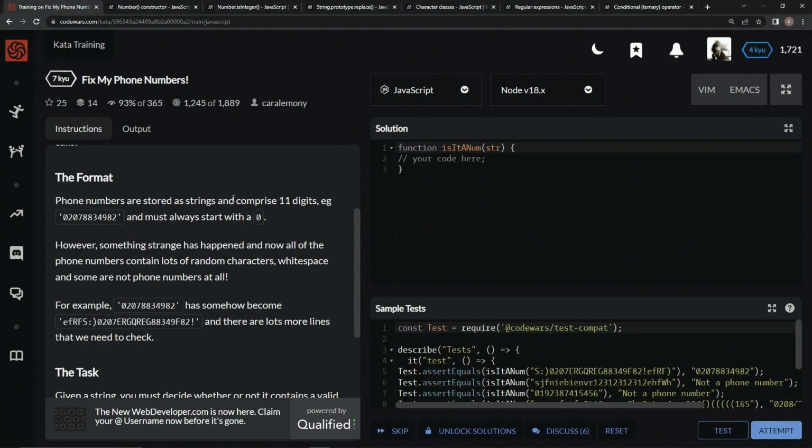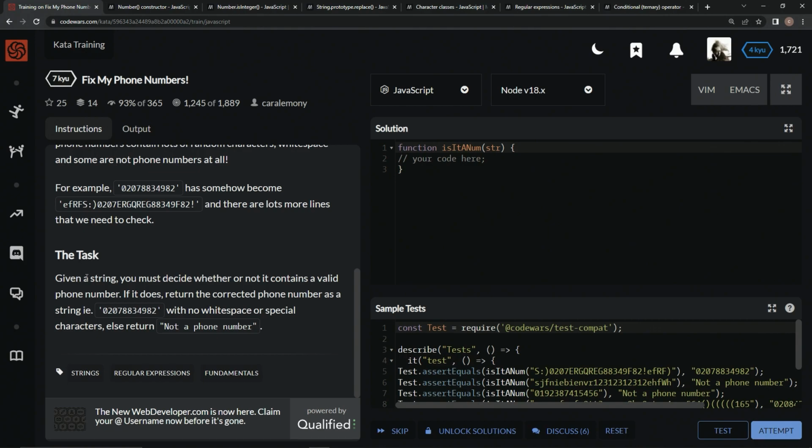Phone numbers are stored as strings and comprise 11 digits, for example, this here. It must always start with a 0, just like this, right there. However, something strange has happened, and now all the phone numbers contain lots of random characters, white space, and some are not phone numbers at all. For example, this somehow became this, and there are lots more lines that we need to check.